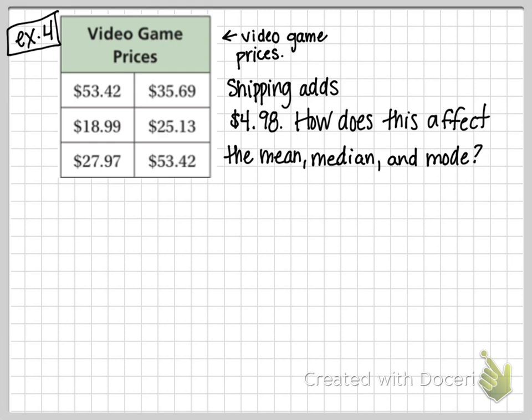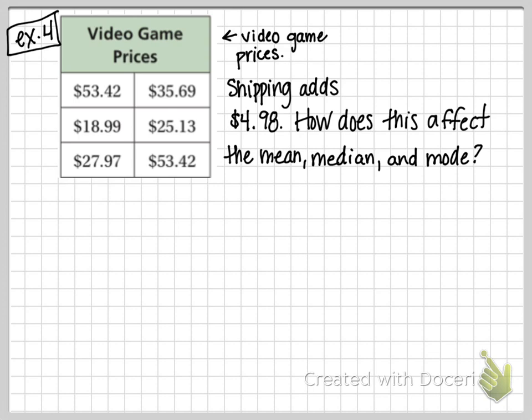Okay, let's look at this. Let's start with, first of all, how do you predict, before we do the work, how it would affect the mean? If you add $4.98 to the price of the video games, to each one, what do you think is going to happen to the mean? It's going to go up. It's going to probably go up, right? No, it's going to definitely go up. Definitely go up. What about the median? Would that go up?